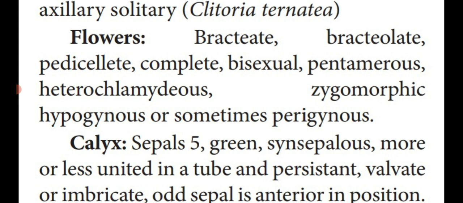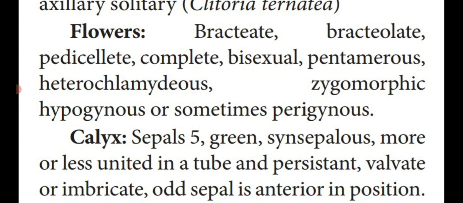Persistent means that along with the fruit growth and development, the calyx is also present. So in the entire life cycle of the plant, the calyx is present in the plant. That is known as persistent. Then the estivation is valvate.